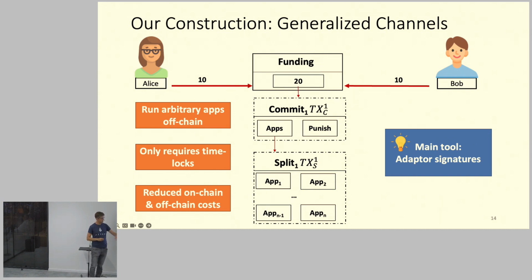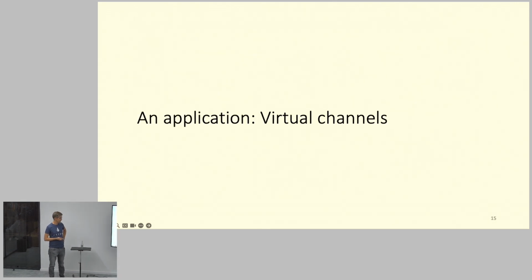Okay, and in this paper, besides presenting this concept of generalized channels, we also give the first formal definitions of adapter signatures, and then we give security proofs of the constructions that people have proposed. And then we show how to use adapter signatures essentially to replace the hash locks.